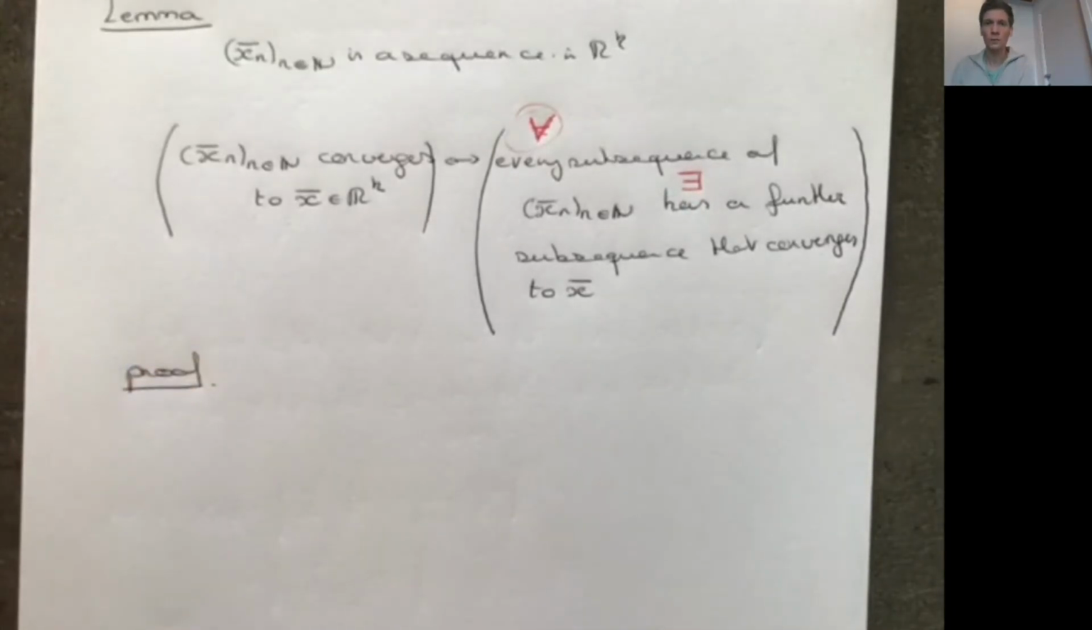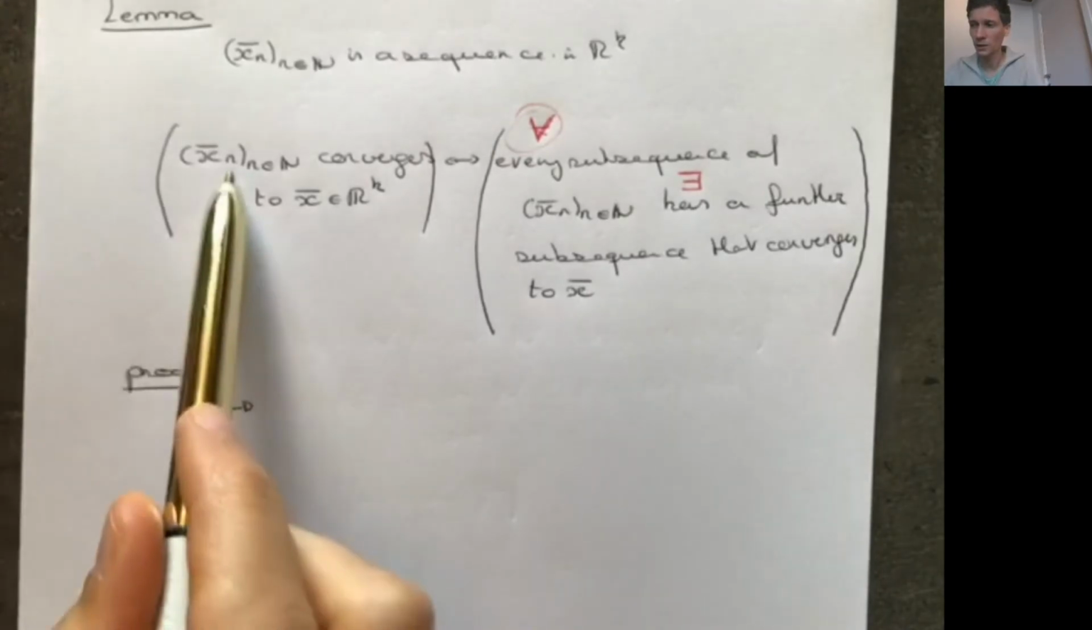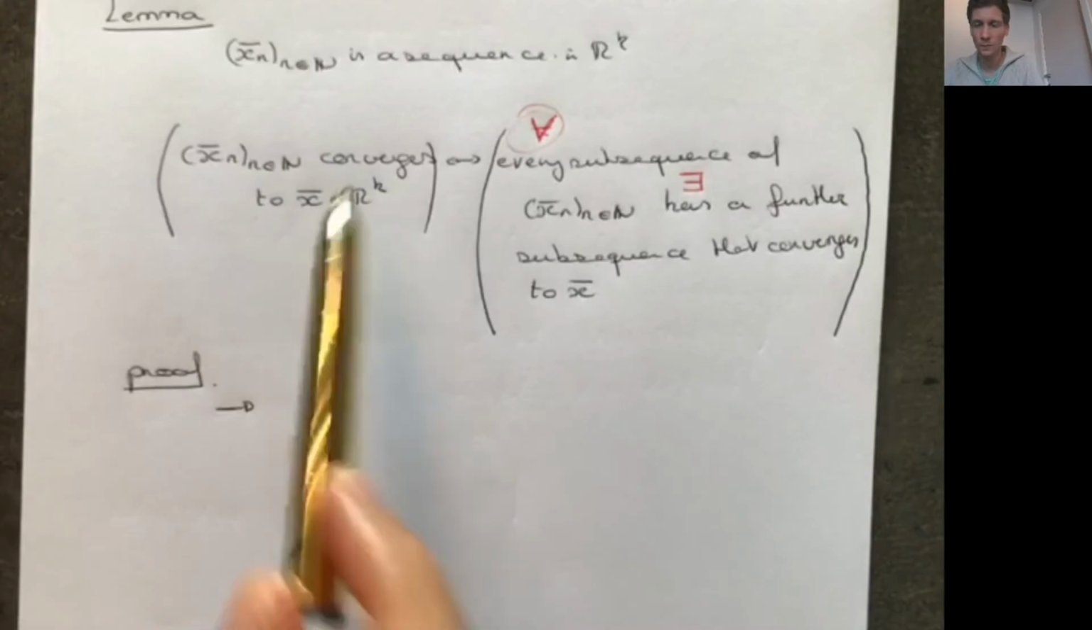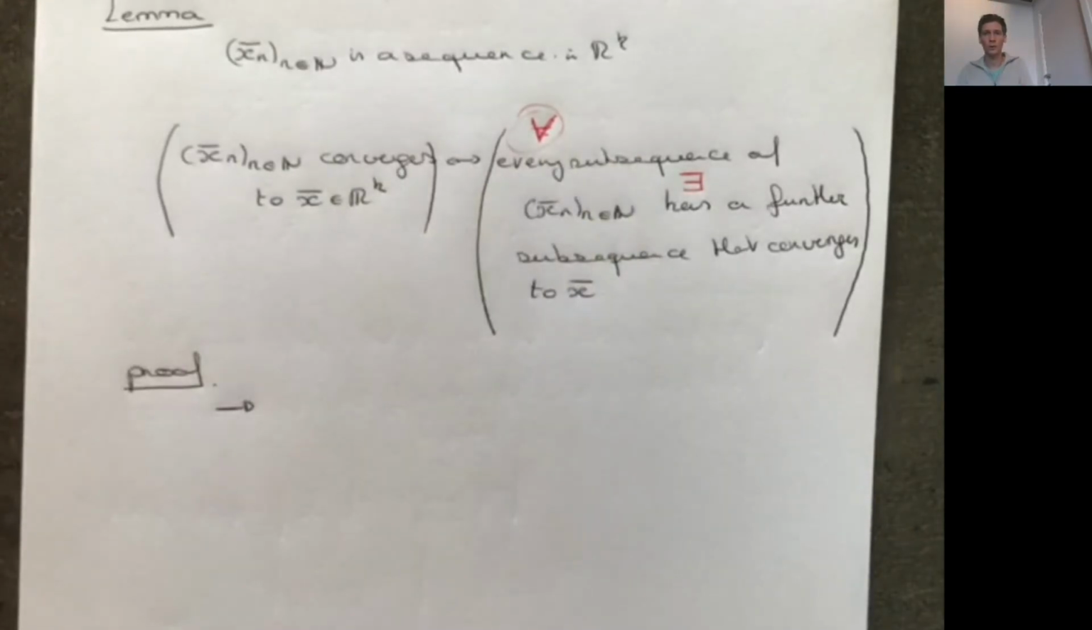So we have to go from the left to the right and from the right to the left. There's one way that's very easy, and that's from the left to the right. So basically, if the sequence converges to x, what do we know? We know that every subsequence of this sequence also converges to x, and then every subsequence of this subsequence, so every subsequence of course also converges to x.